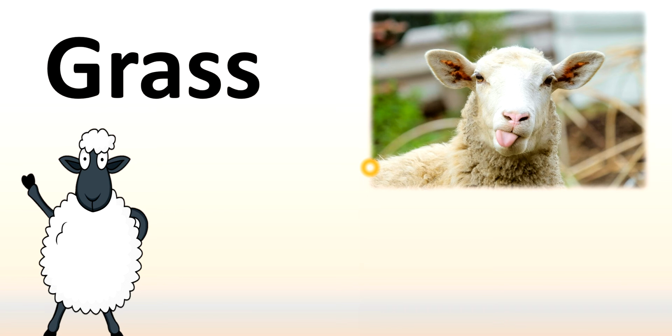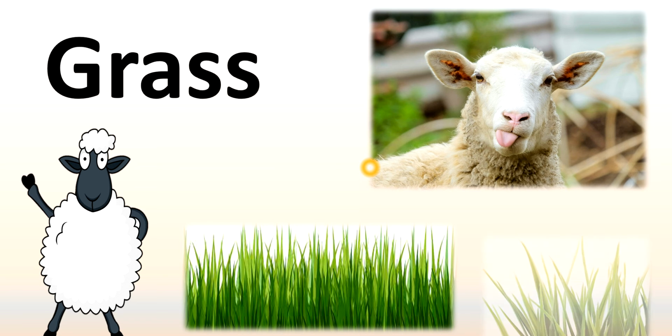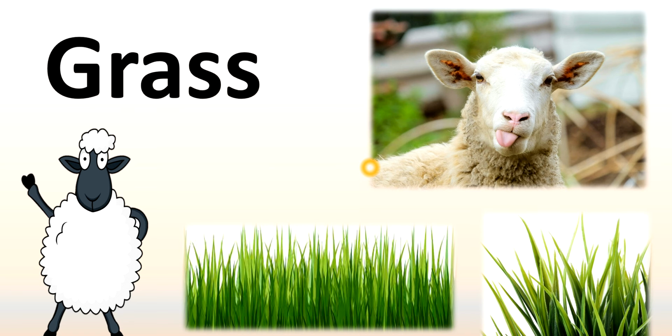Okay, now the sheep. What does the sheep eat? The sheep eats the grass. It eats grass. What is this? Grass. Okay.